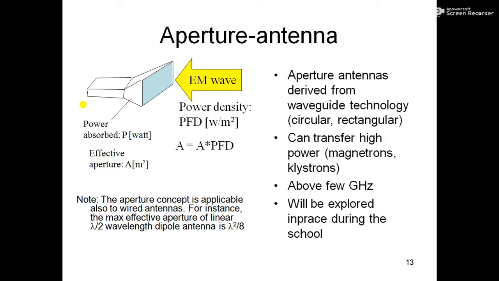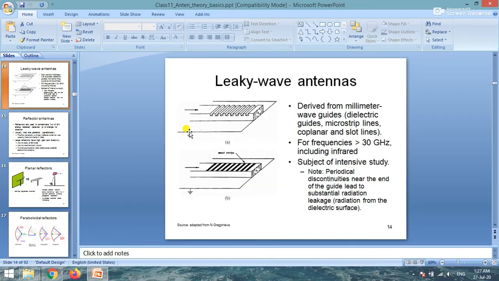This is called area. A is the area. PFD means power flux density. So the total power is given by area into PFD.